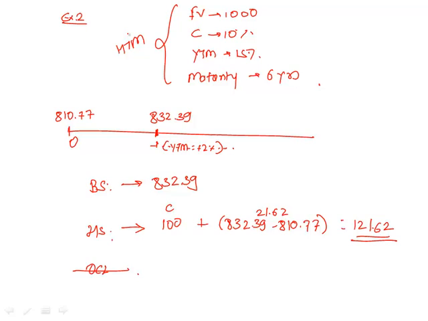Now let us look at an example of AFS and trading. Is it done? Let us say we purchase a share at a price of rupees 100. Dividend that we've received this year is 15.